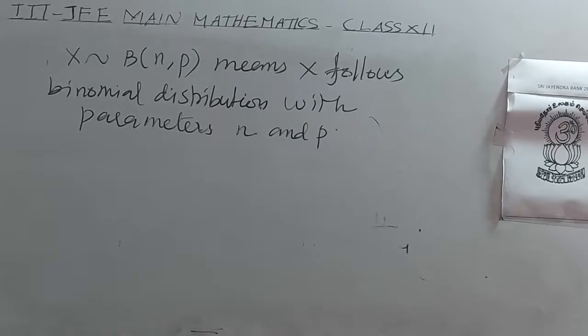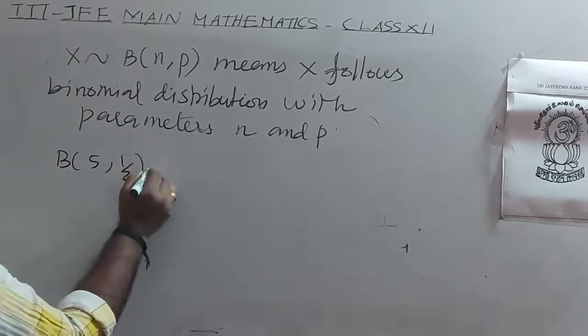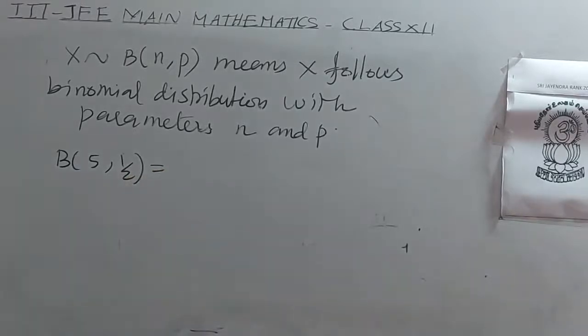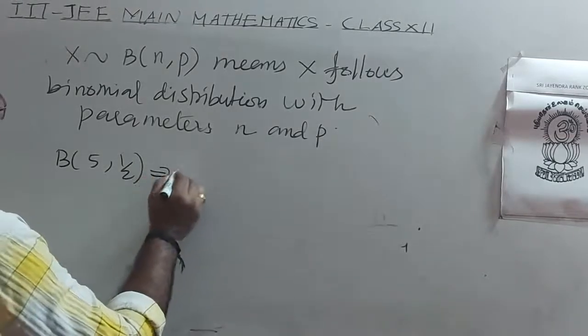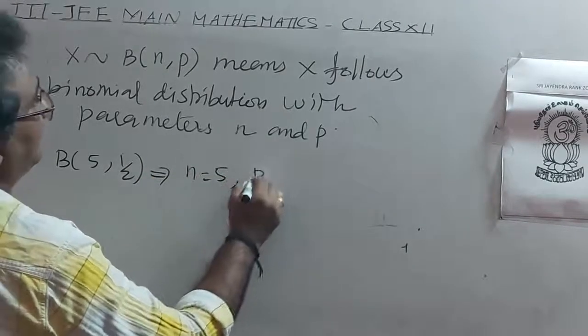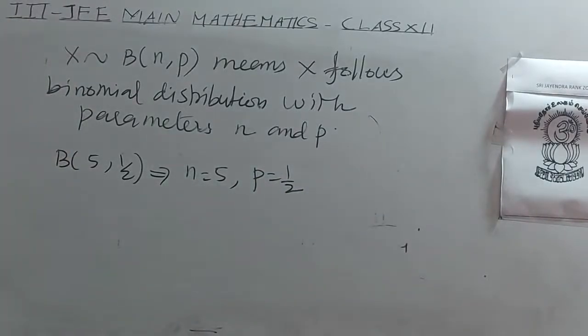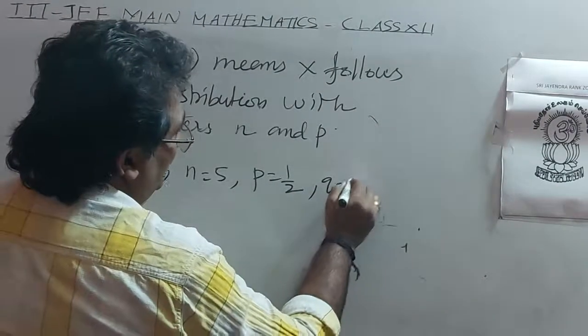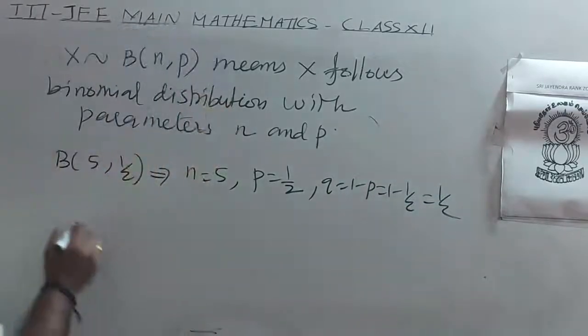Here B of 5 comma 1 by 2 implies n equal to 5, P equal to 1 by 2, which implies Q equal to 1 minus P, that is 1 minus half, which is also 1 by 2.